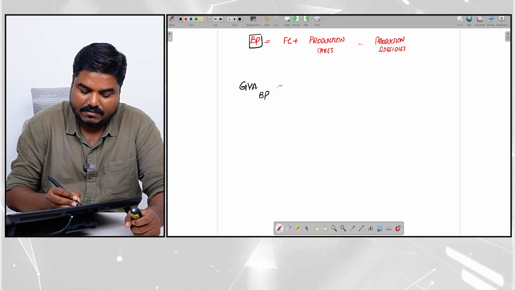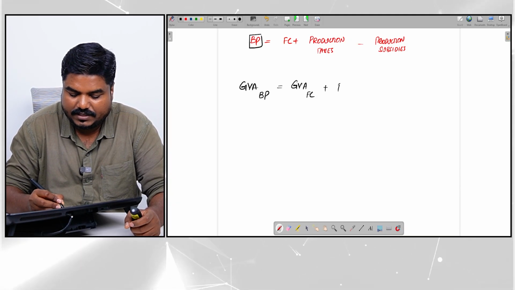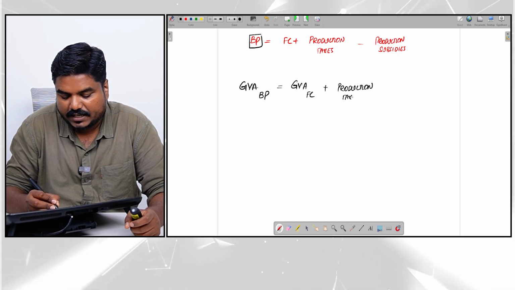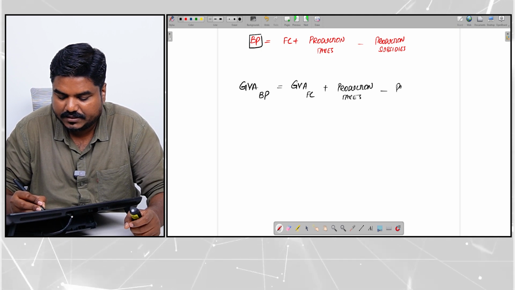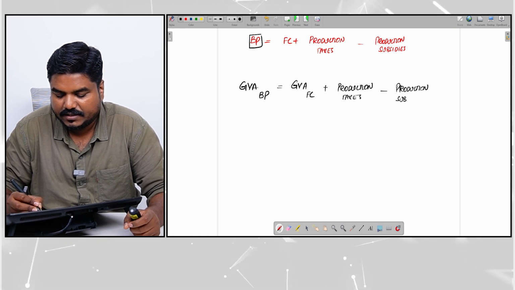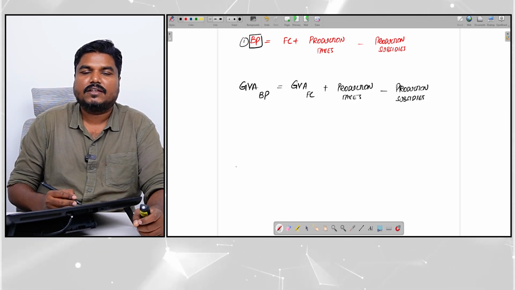So GVA at basic price is equal to GVA at factor cost plus production taxes minus production subsidies. So this is for one item.